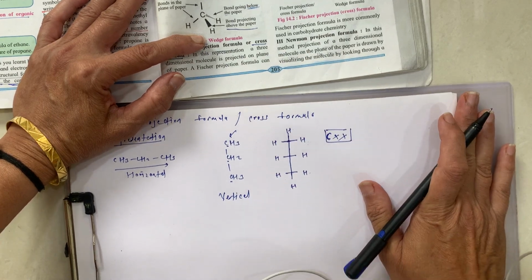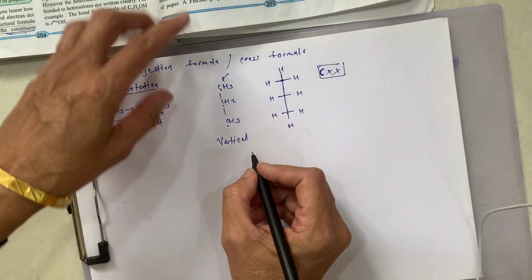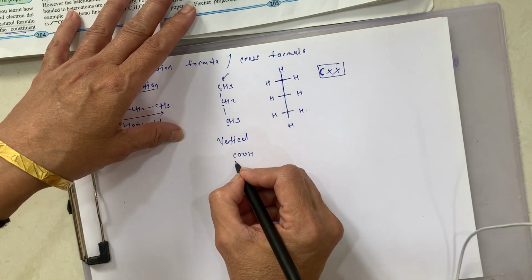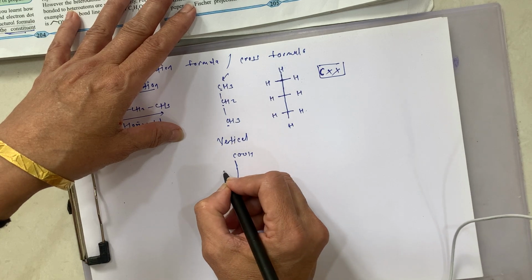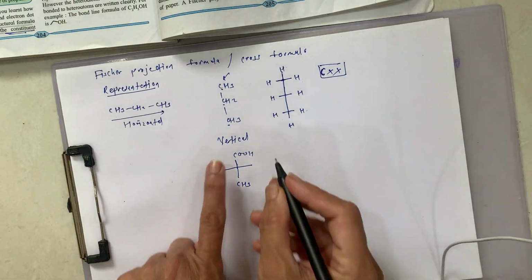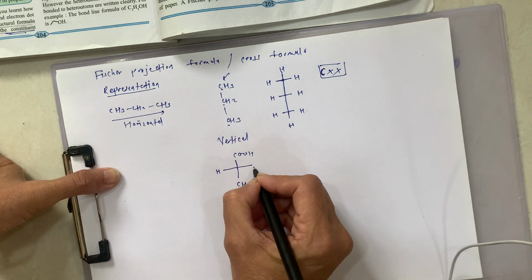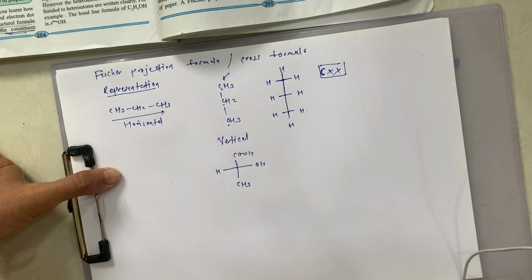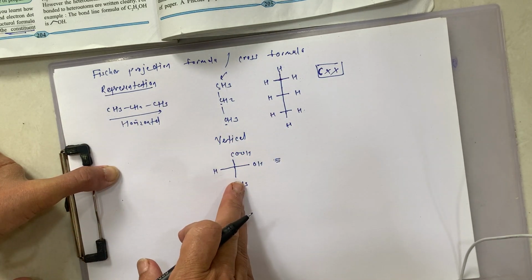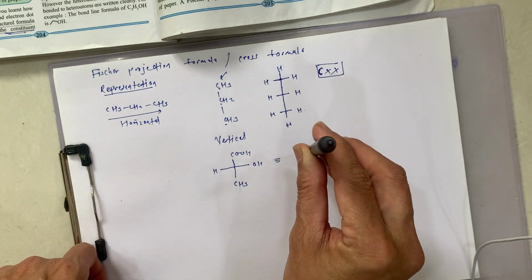Means what? For example, in the textbook a few examples are given like this. Suppose this is COOH. Here it is a cross, means carbon is here, and then here it is the horizontal line. Carbons are in a vertical line. This is one carbon, this is second carbon, this is third carbon, and here it is H and OH. Whatever the vertical lines, they are down, below the plane.